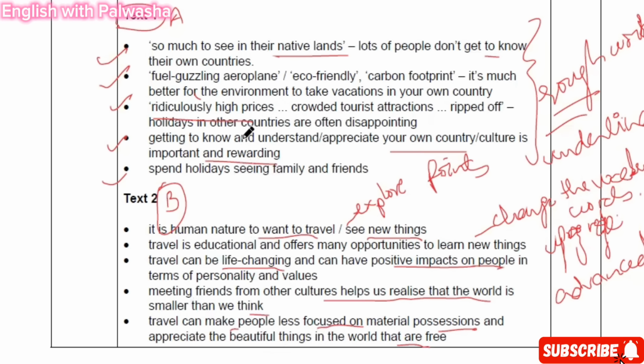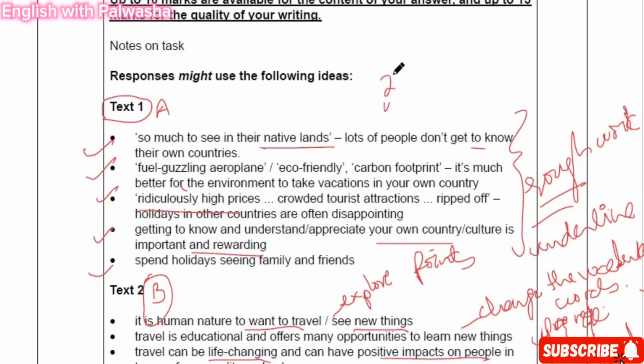These are the responses you might use for the following ideas, but you have to rephrase these responses in your own words, reaching the word limit, which is 250 to 350 words. So you have to reach 350 words, my dear students, for just the directed writing task. It means that you have to utilize altogether about 4.5 pages. Okay. So this is the way you're going to go about it.